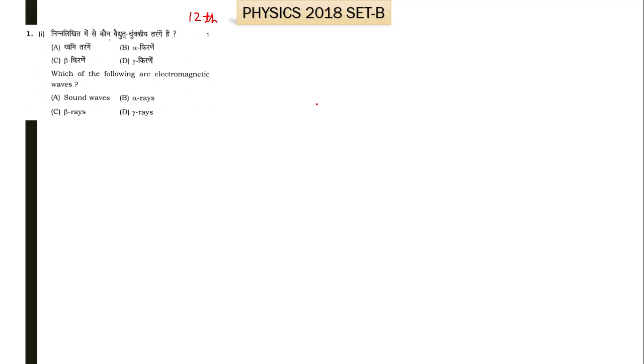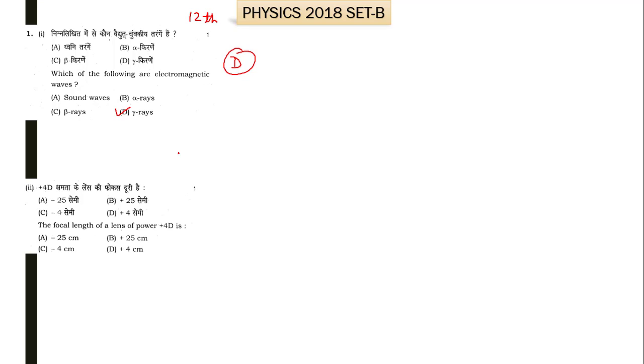Here is the first part of question number 1. Which of the following are electromagnetic waves? Sound waves are not electromagnetic. Alpha and beta are also non-electromagnetic waves. Gamma rays are electromagnetic in nature. So D is the right option for question number 1. Now, moving towards the second part.